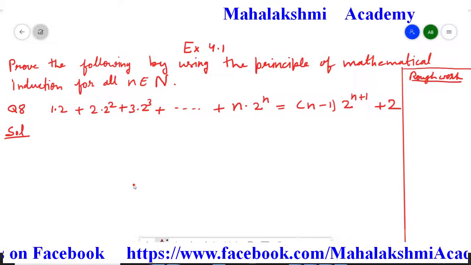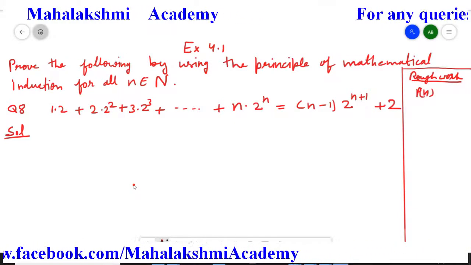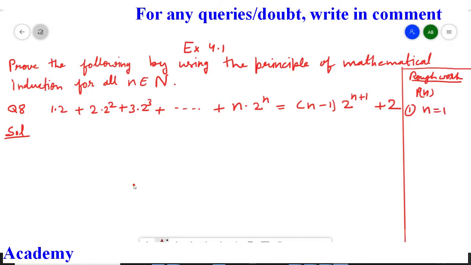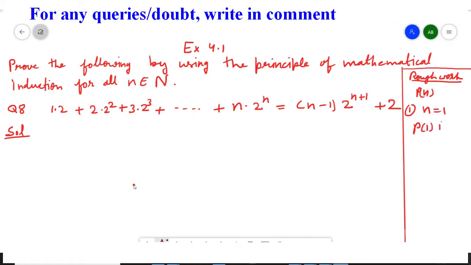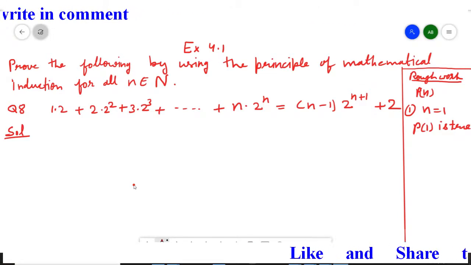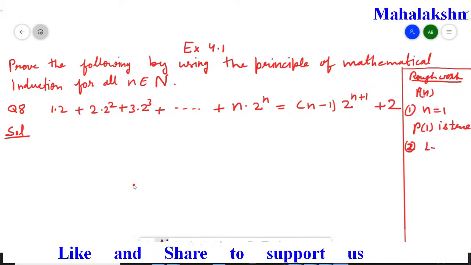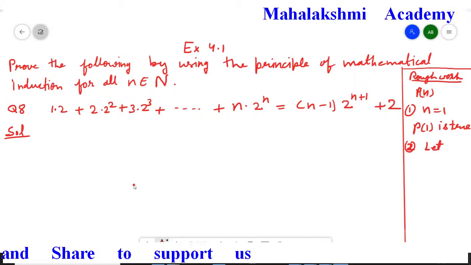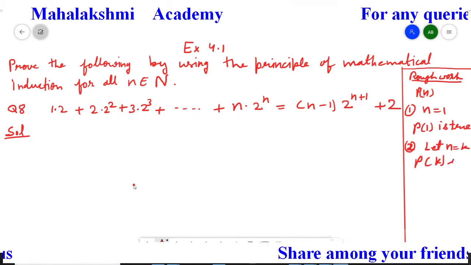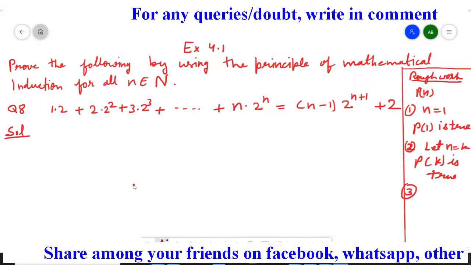The first work is we have to assume the statement as Pn. Then step 1 is, for n equal to 1, we are going to prove that the P1 statement is true. If we are successfully able to prove the first step, then we move to the second step. In the second step, we assume that for n equal to k, the statement Pk is true.